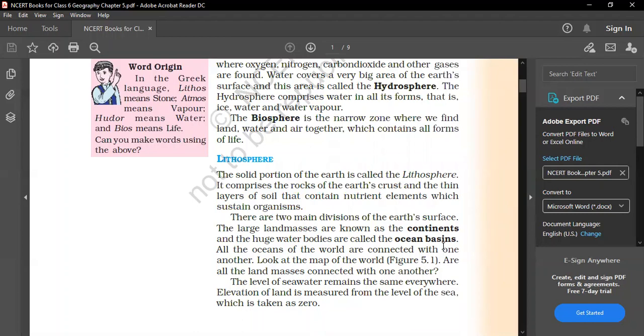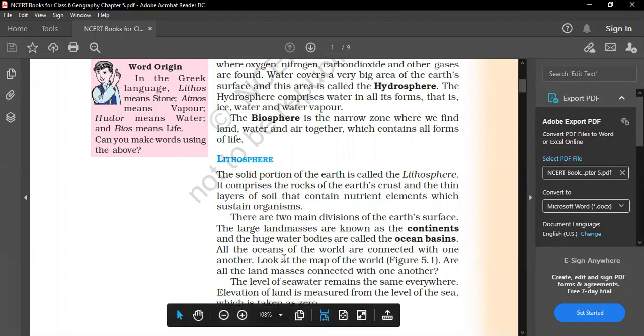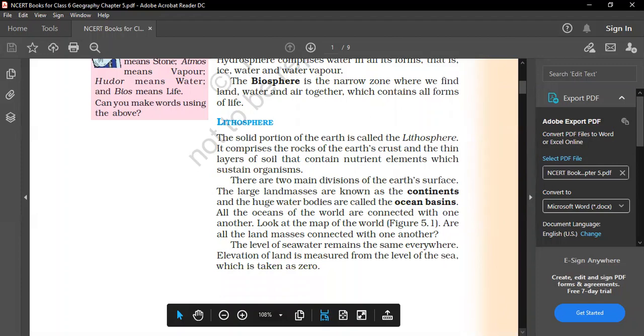You can underline this also. There are two divisions of the earth's surface. First is your landmass, that is continents, and you can see on the globe also, it is clearly shown, the continents and the ocean basins. All the oceans of the world are connected with one another, and it will be more clear by the diagram.